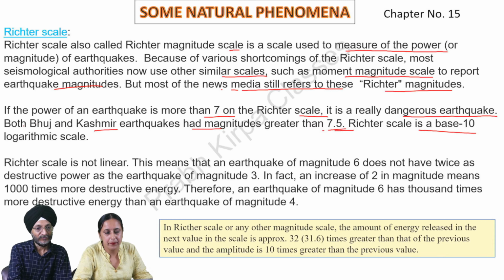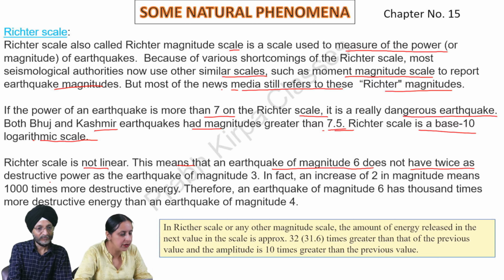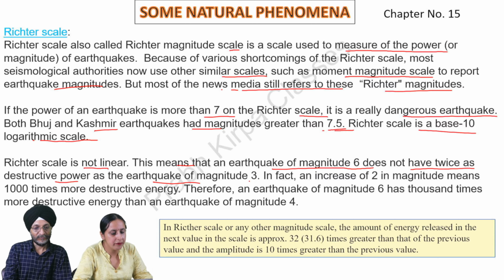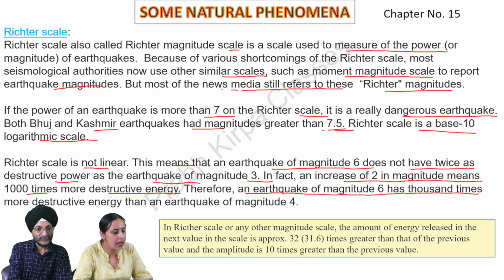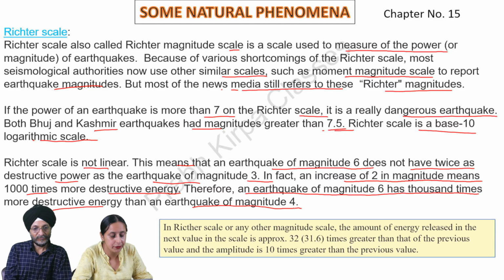Richter scale is a base 10 logarithmic scale. Richter scale is not linear. This means that an earthquake of magnitude 6 does not have twice the destructive power of an earthquake of magnitude 3. In fact, an increase of 2 in magnitude means 1,000 times more destructive energy. Therefore, an earthquake of magnitude 6 has 1,000 times more destructive energy than an earthquake of magnitude 4.